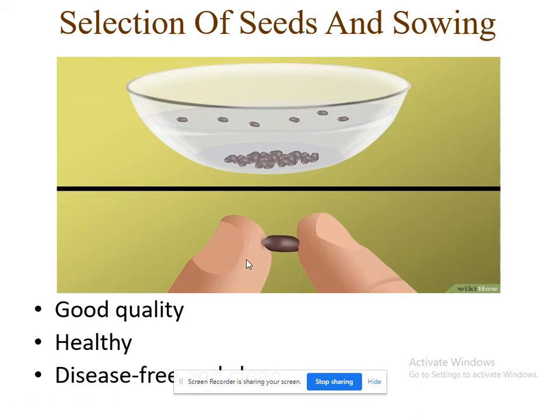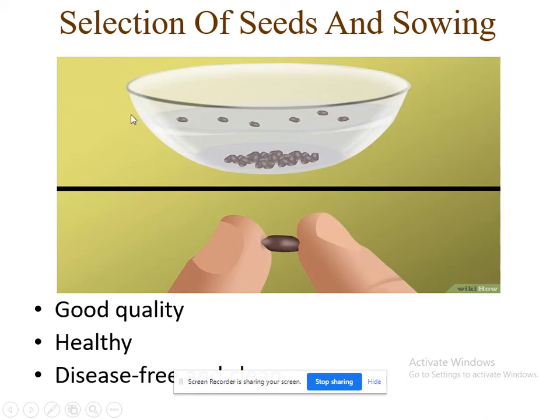Farmers, before growing these crops, have to be very careful about seeds, right? The seeds should be good quality, healthy, disease free, and clean. So how do you come to know whether they are good quality, healthy, disease free or not? For that purpose, we will do one activity. What is that activity?